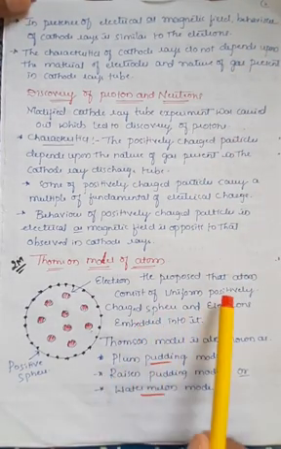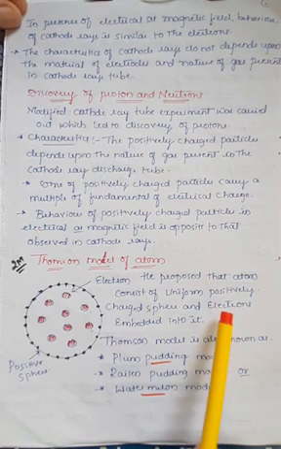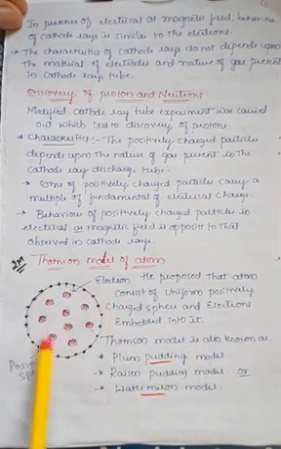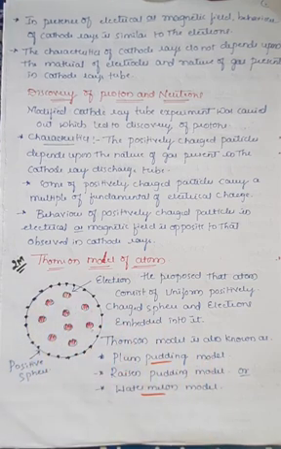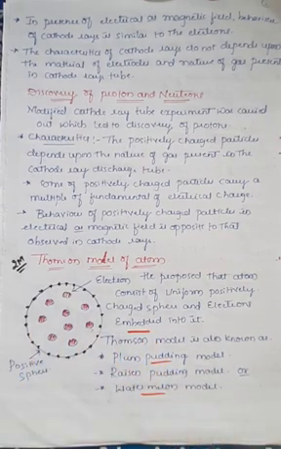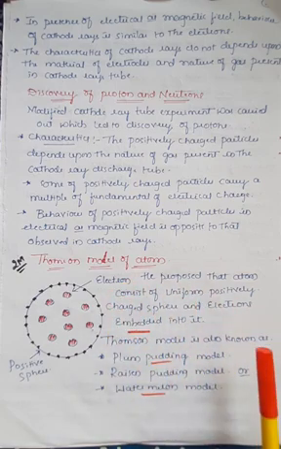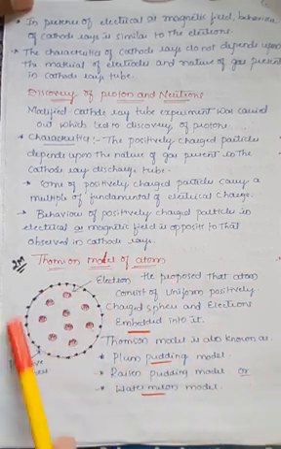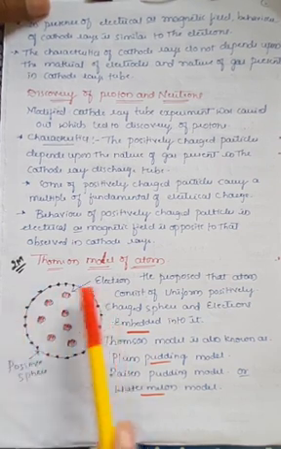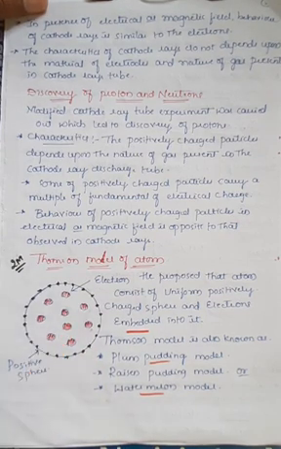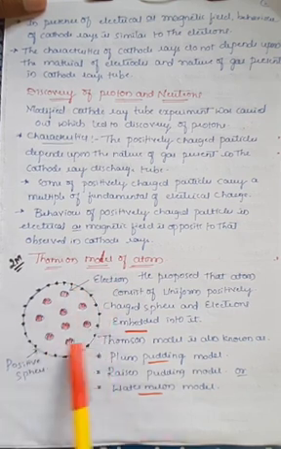According to him, the atom has a certain kind of model in which the positively charged protons are present in a circular sphere, and the electrons are embedded, which means fixed, into that sphere. If they ask for 2 marks, you have to write the definition or explanation he has given for the model of atom, and the diagrammatic representation is very important. So draw the circular shape, with the outer covering consisting of positively charged particles, and electrons embedded into that. Here, if you observe, it is a continuous arrangement of electrons, and on the outer surface there is a continuous arrangement of protons.